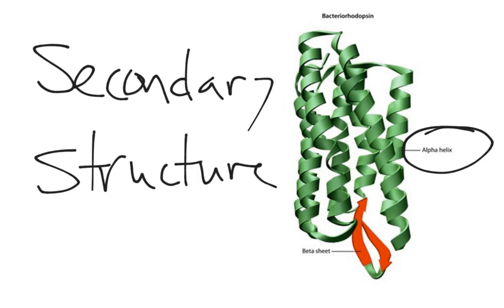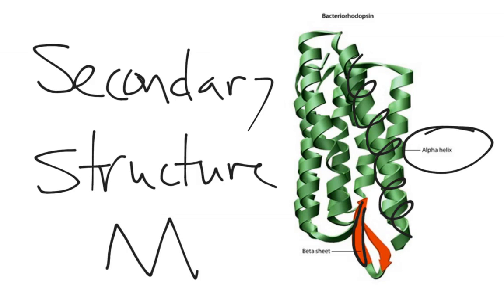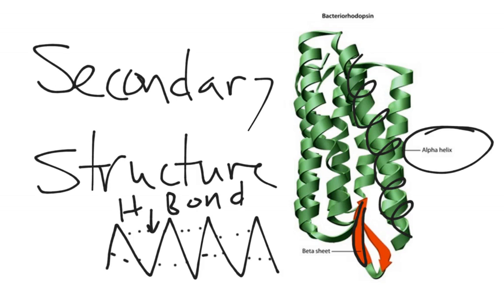We have what we call the alpha helix, and that is a single-sided helix. It's not like a double helix in DNA, but it's kind of like a swirling of the chain of amino acids. And then we can have what we call a beta sheet, which is kind of like a solid sheet, and is usually held together by lots of hydrogen bonds between the amino acids. And these are our secondary structures. So tertiary structure, we're going to see in just a second, is actually a combination of these secondary structures, the way they interact with one another.